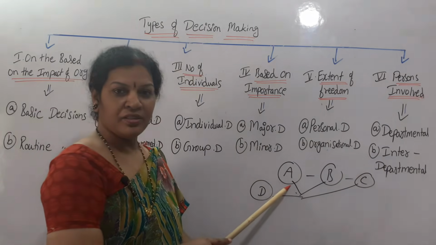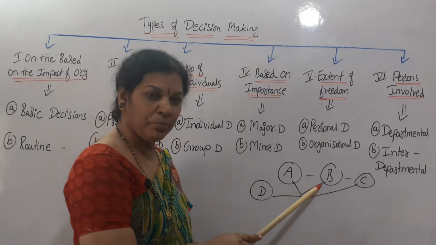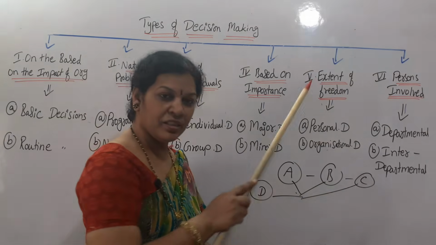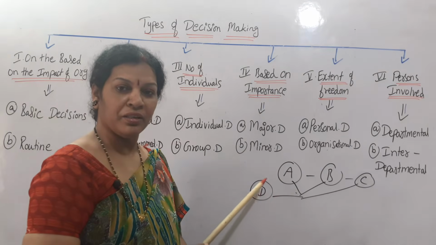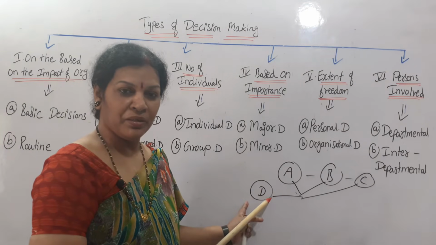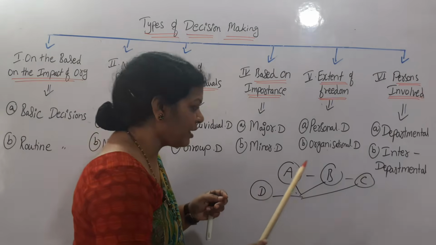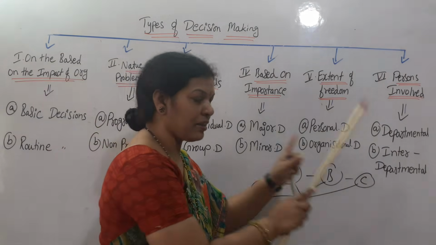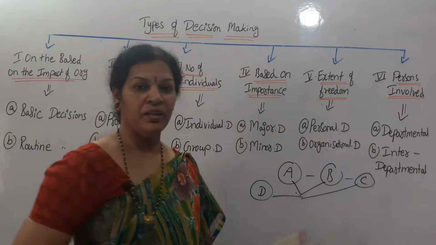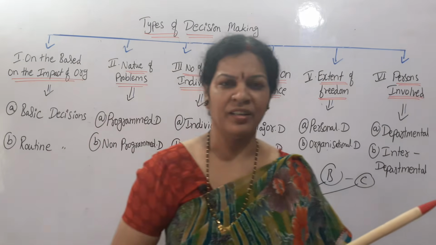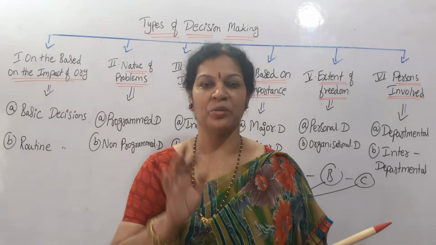Suppose A is, as I told you, the purchase department head, the manager will come. B, the sales department head will come. C, the finance department head will come. D, say the marketing and advertising department. So only managers or heads of those particular departments will come and they will have a meeting and take the decision. That is interdepartmental decisions. Am I clear? Nothing to worry, but you need to have a good understanding. You can expect a theory question related to this.